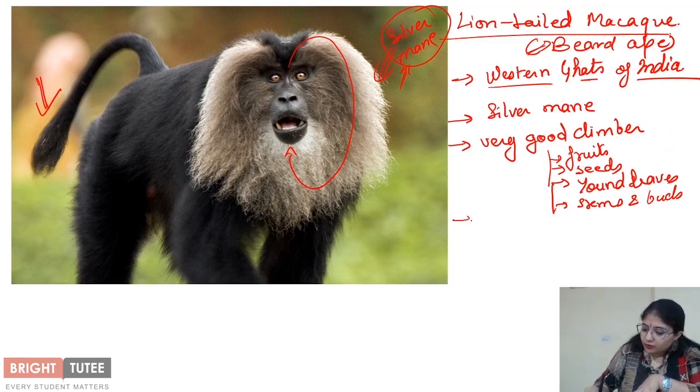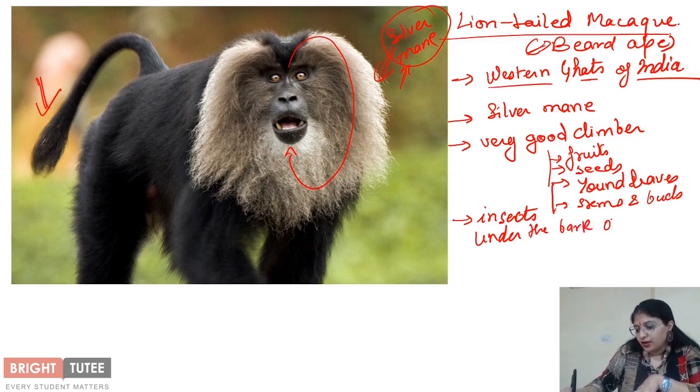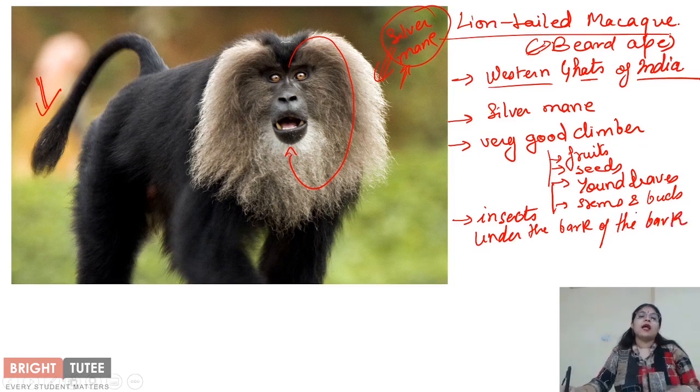Apart from that, it also searches for insects, right, under the bark of the tree. Now, as you can see, whatever it is eating is being fulfilled on the tree itself, so this animal rarely comes down from the tree.